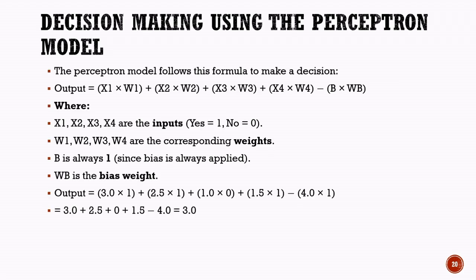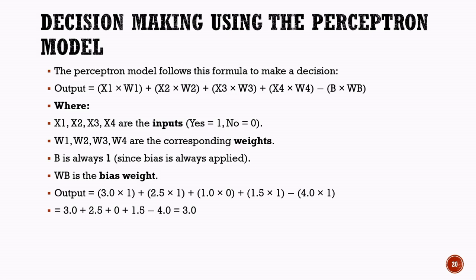Decision making using the perceptron model. Now that we have identified the inputs, assigned weights, and defined the bias, we are ready to make a decision using the perceptron model. The perceptron model combines all the input values with their corresponding weights and then adjusts the result using the bias. This calculation helps the artificial intelligence system decide whether the final outcome should be positive or negative. The formula used is output equals x1 multiplied by w1 plus x2 multiplied by w2 plus x3 multiplied by